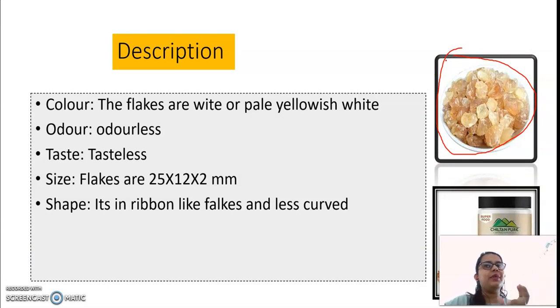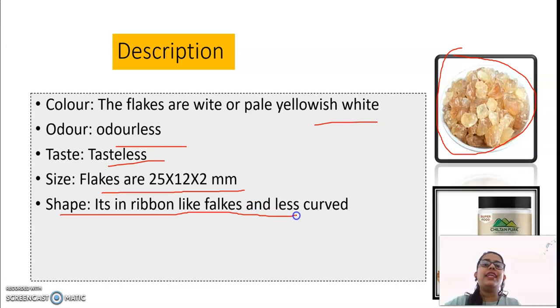So tragacanth is similar. It has a pale yellowish white color. It is odorless. It doesn't have any smell or odor. The taste is tasteless. Obviously if you mix it with something, then it gives you taste, but basically it is tasteless. The flakes are 25 by 12 by 2 mm in size when exuded from the plant. In shape, they are ribbon-like flakes, less curved, with a ribbon-like shape.